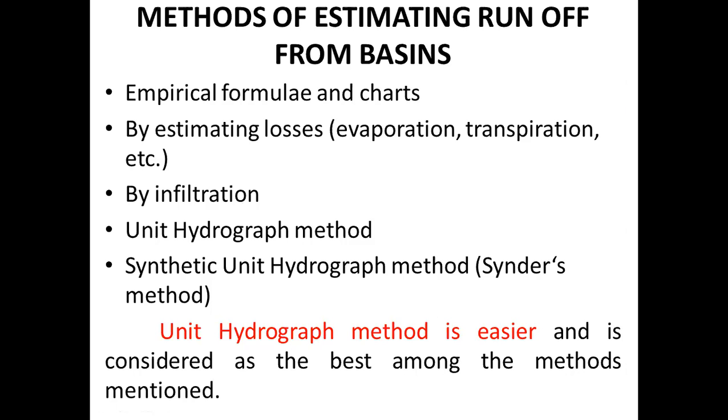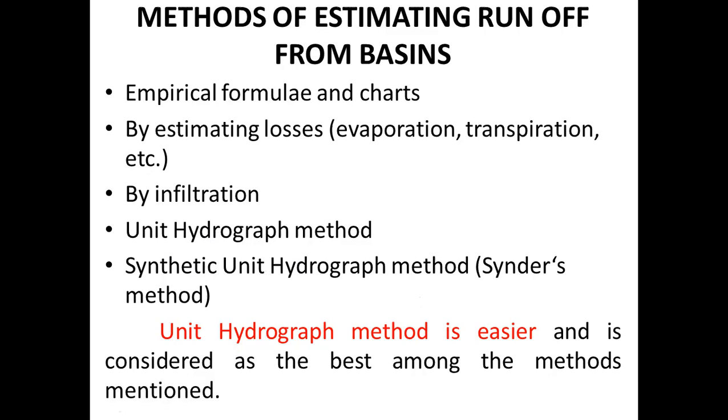Then there are various methods of estimating the runoff from the basins. There are empirical formulas and charts, estimating losses, which could be evaporation, transpiration, infiltration, the unit hydrograph method, and the synthetic unit hydrograph method. So there are methods to estimate how much water has flowed through. Out of these, the unit hydrograph method is easier and thus the best method to calculate the runoff. We'll be studying this in detail in the next videos.